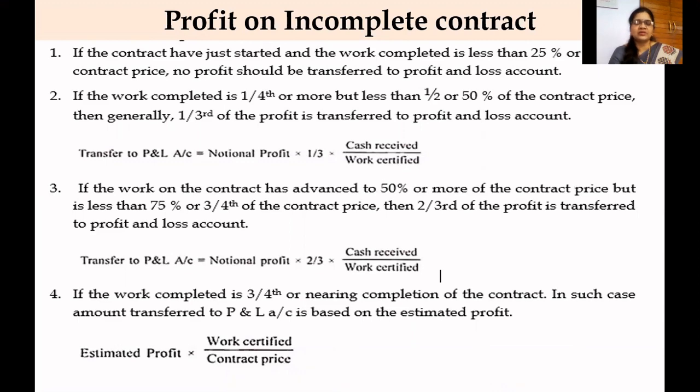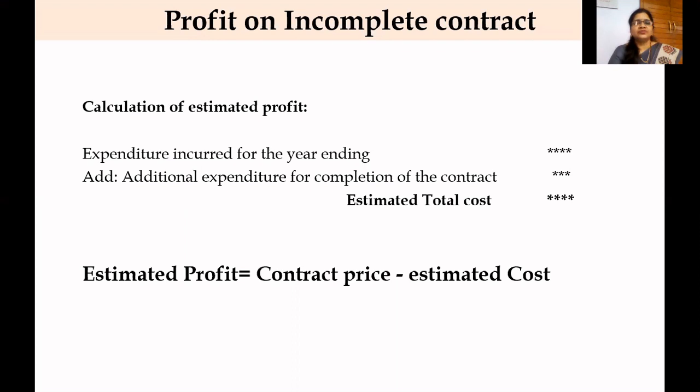Let us see what is the formula of estimated profit. So estimated profit is equal to expenditure incurred for the contract for the year ending. So till the year ending, whatever expenditure incurred on the contract is taken, and we have to add some additional expenditure for completion of the contract, in case they require any additional material or labor for the completion.